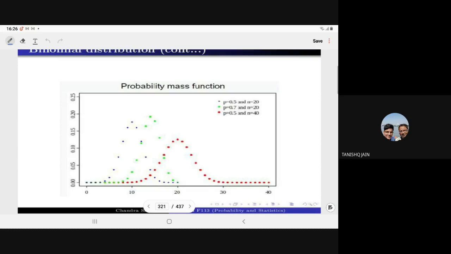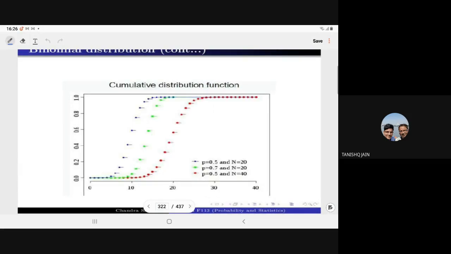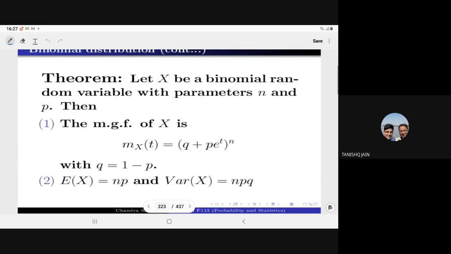And if you see pictorially, this is the graph of the PDF, right? This is the graph of the PDF, and this is the graph of the CDF. So here you can see CDF is what? It is a step function. It is a step non-decreasing function for the different values of p and n. So always it ranges from 0 to 1. Now after the binomial random variate you have defined, it is the number of successes out of n independent Bernoulli trials, right? Then we have seen what is the PDF, what is the CDF.